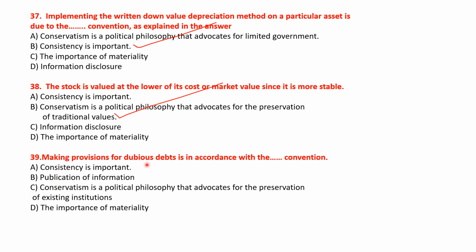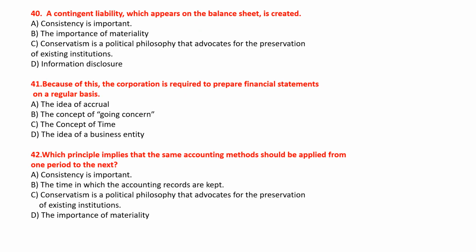Making provisions for dubious debts is in accordance with the dash convention. Let's see the options. Consistency is important. Publications of information. Conservatism, and the importance of neutrality. So the right answer will be option C. Okay. So option C will be the right answer.